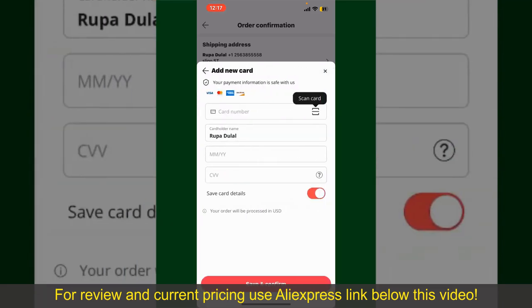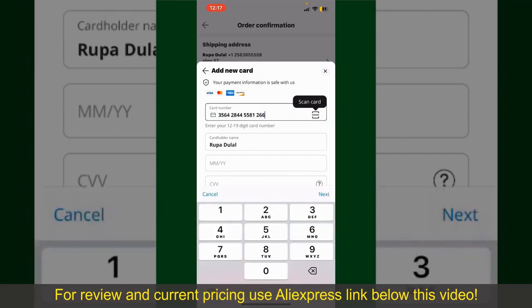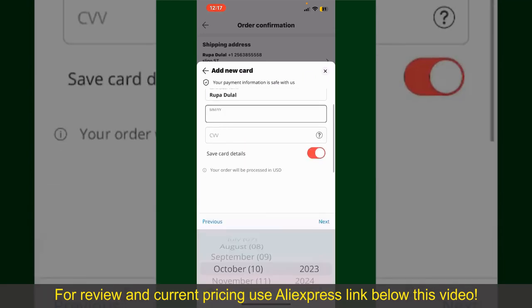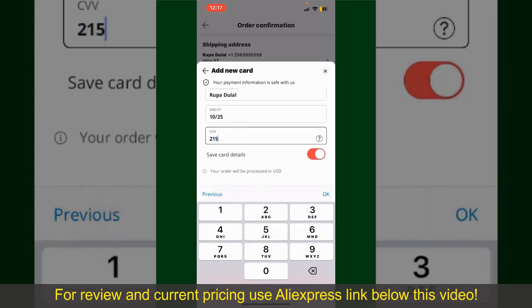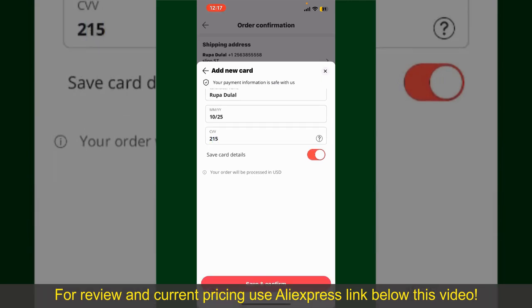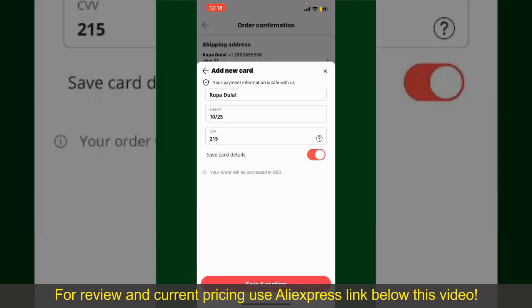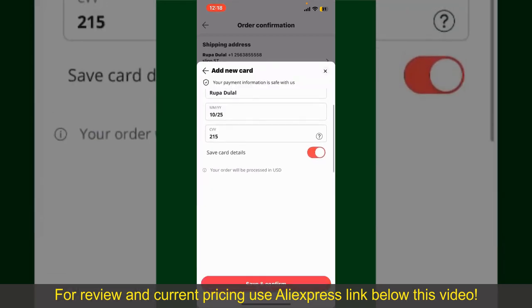You can then scan your card with the help of the scanner button, or manually enter your card number in the text box. Enter your card details, your name, your card's expiry date, and the CVV code for the card. If you want to save this card detail, you can toggle on the button where it says Save Card Details, and finally tap on Save and Confirm at the bottom. After you do that, you'll be able to place the order and finalize your purchase.